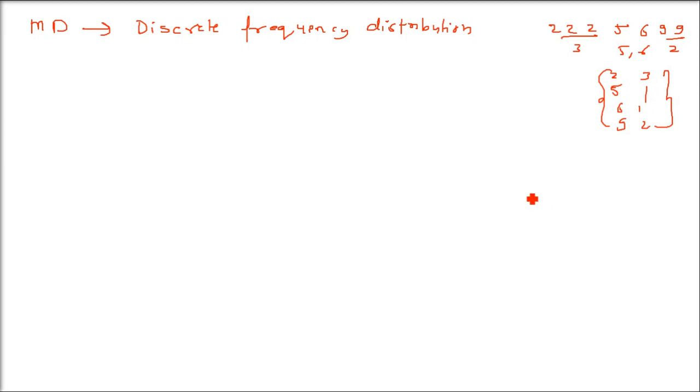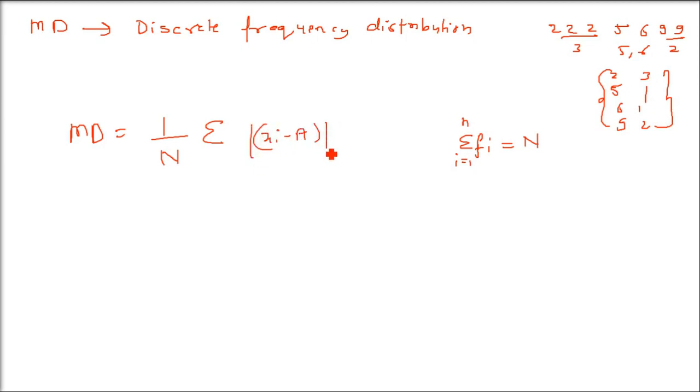Either it is mean or median, both ways you can find out. 1 by capital N. Now this capital N is basically the sum of the frequencies, which is actually how many numbers are there. Since we are given frequency, we'll just add the frequencies, and that is capital N. What about this xi minus A? Same thing. Every number has to be subtracted from either mean or median, and then you have to multiply it with frequency. This is very important. You have to multiply it with frequency.